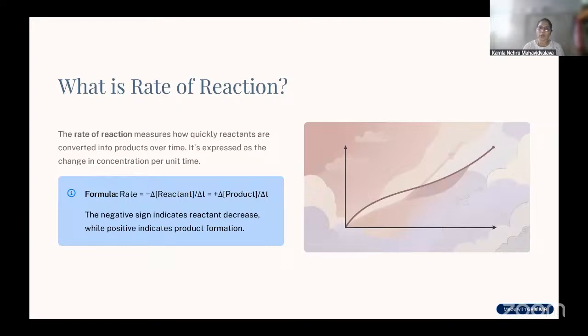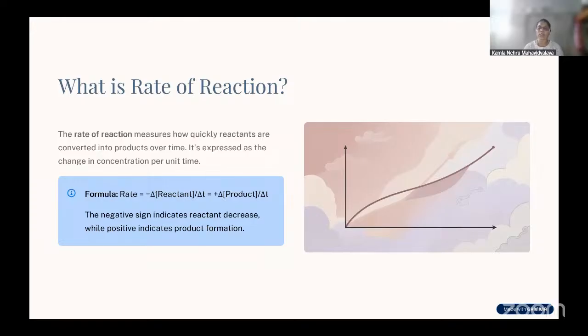Now, what is rate of reaction? The rate of reaction is the change in the concentration of the product or the reactant. There are two things in any chemical reaction: reactant and product. When the reaction proceeds, the concentration of the reactant decreases and that of the product increases.